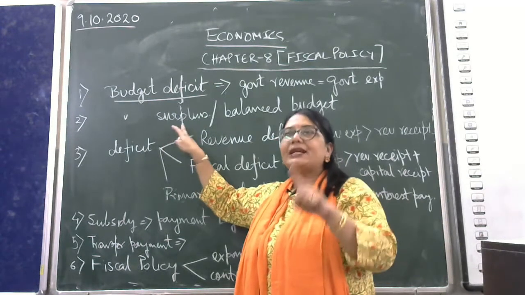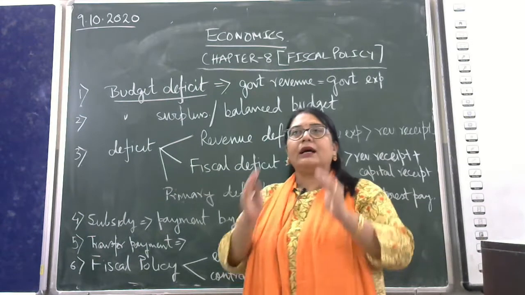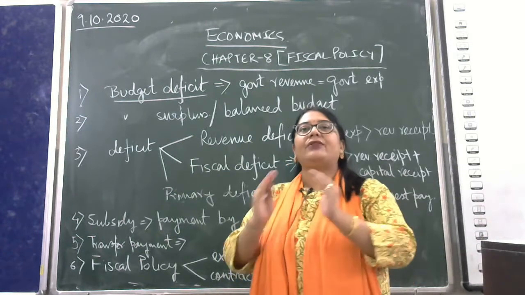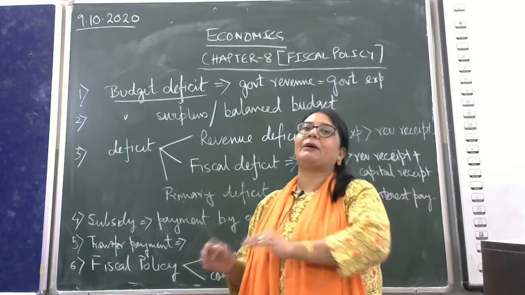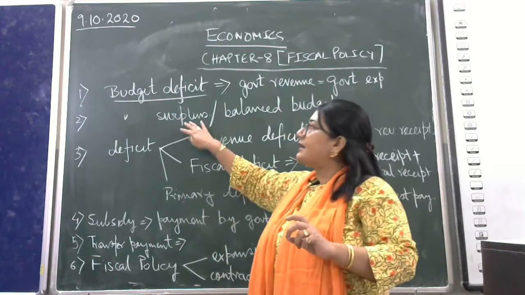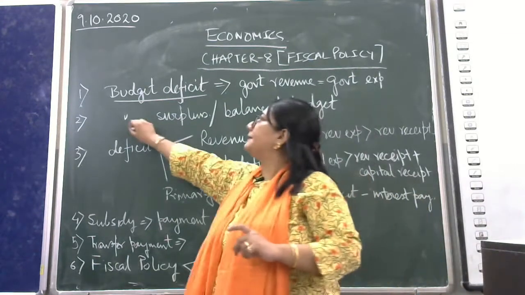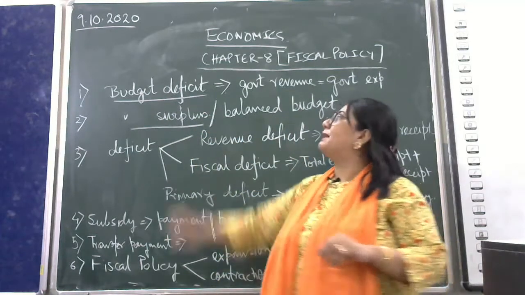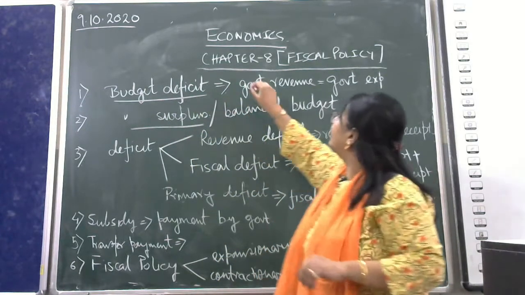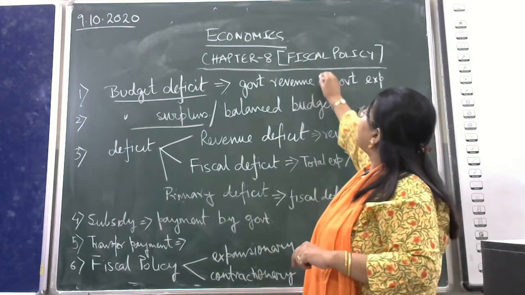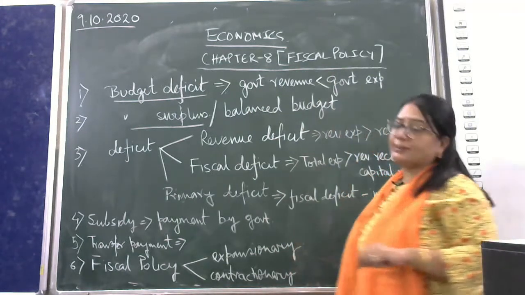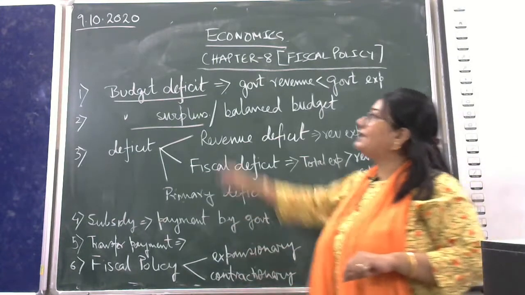So budget surplus implies that the government revenue is greater than government expenditure, public revenue is greater than public expenditure. The last one is budget deficit. That is when the government revenue is less than government expenditure. That is known as budget deficit.